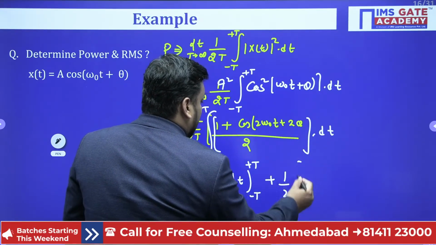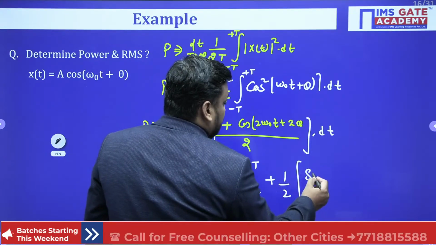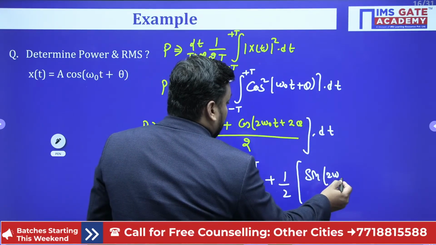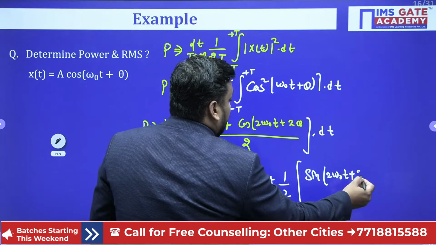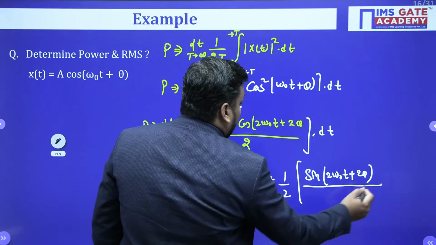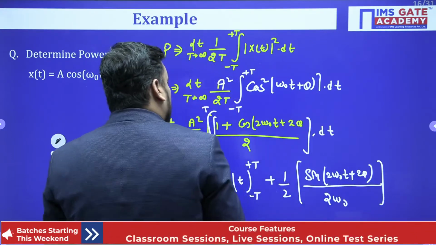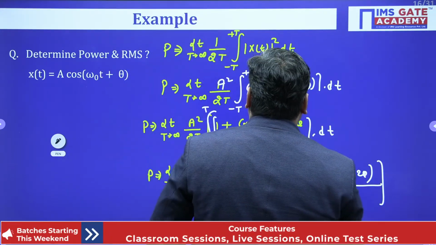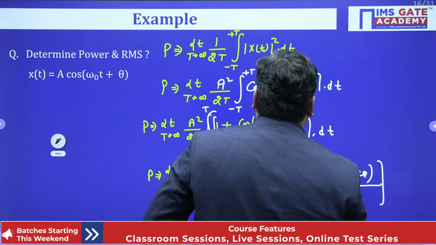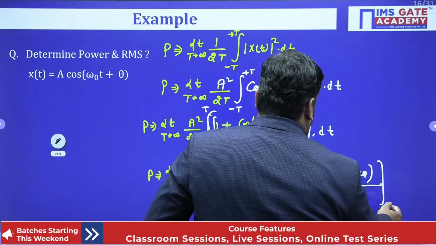So what is the integration of cos, guys? Integration of cos is nothing but sine. So sine of 2 omega 0 t plus 2 theta upon 2 omega 0. So we have just done the integration. Is it clear to you?